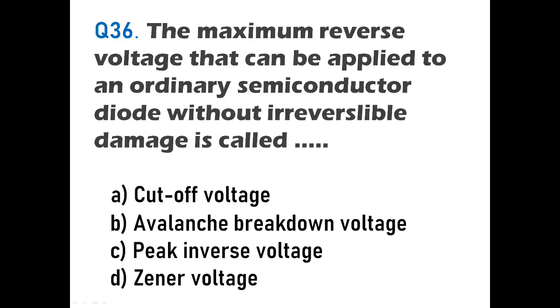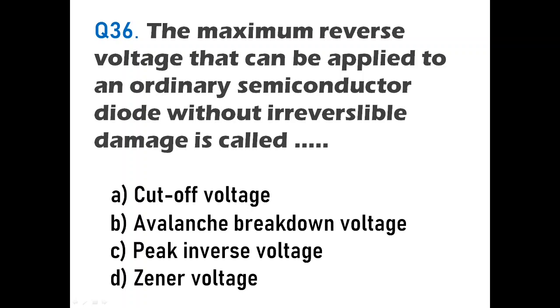Then we'll go to the next question, question number 36. The maximum reverse voltage that can be applied to an ordinary semiconductor diode without irreversible damage is called? Okay, now here the maximum voltage you are applying in reverse condition, reverse bias condition.